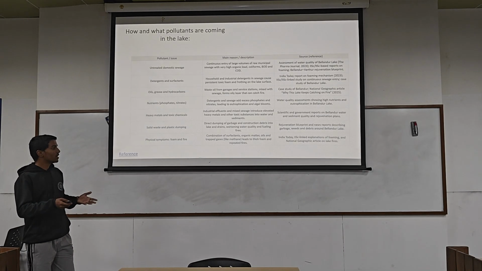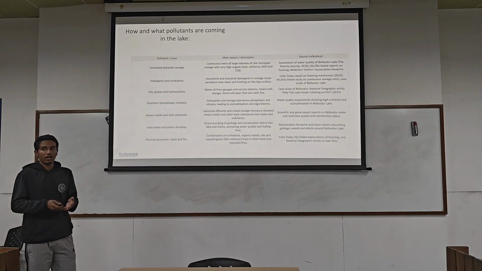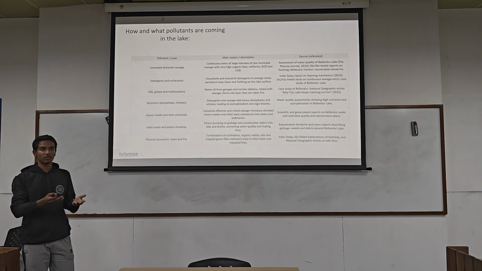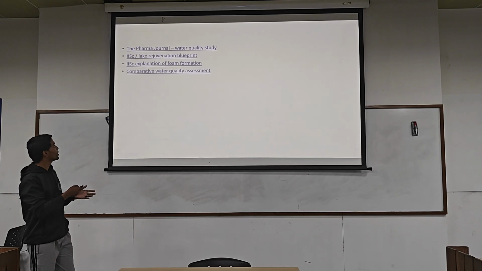So at the end, what happens? Why did it catch fire? Due to the toxic gases evolving from the high amount of BOD in the lake. We know that methane gas emerges from that organic waste, and the oil and grease help in combustion. So this is the main reason it caught fire.